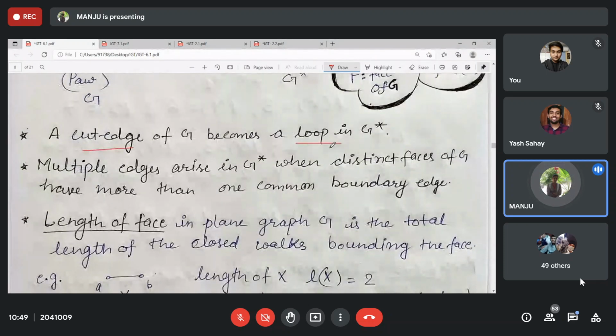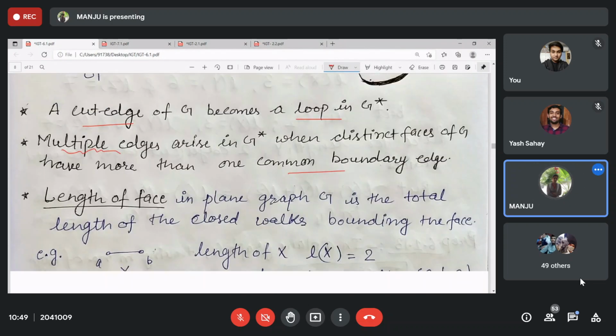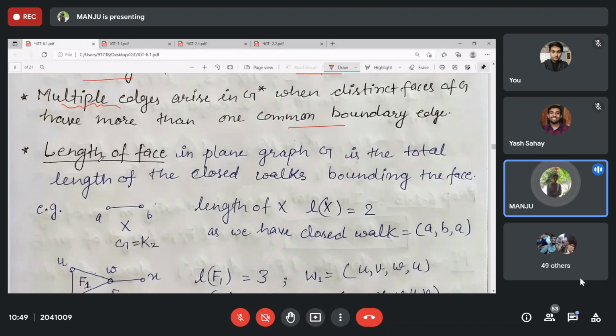The cut edge forms the loop, and common edges, that is, a common boundary, or you can just say two faces have common edges, then there is formation of multi-edges. Now the length of each face is given by the length of the closed loop. That will be the total length of the closed loop.